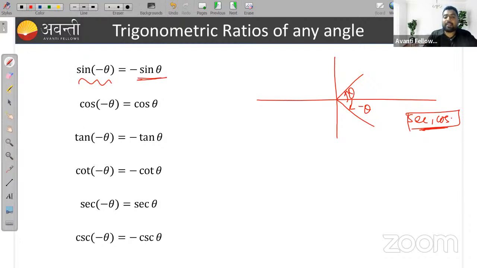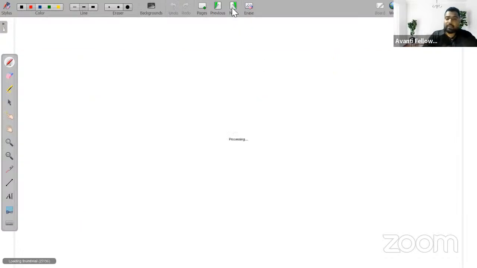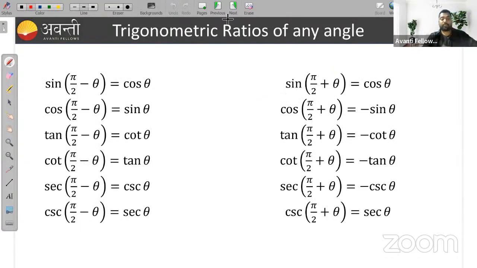Is it clear? Similarly, cos of minus theta is cos theta. Why? Because cos theta is positive in fourth quadrant. Similarly, tan of minus theta will be minus tan theta, because tan is negative in fourth quadrant. Cot of minus theta will similarly be minus cot theta. Sec of minus theta will be sec theta because sec is positive in fourth quadrant, but cosec will be negative, minus cosec theta.